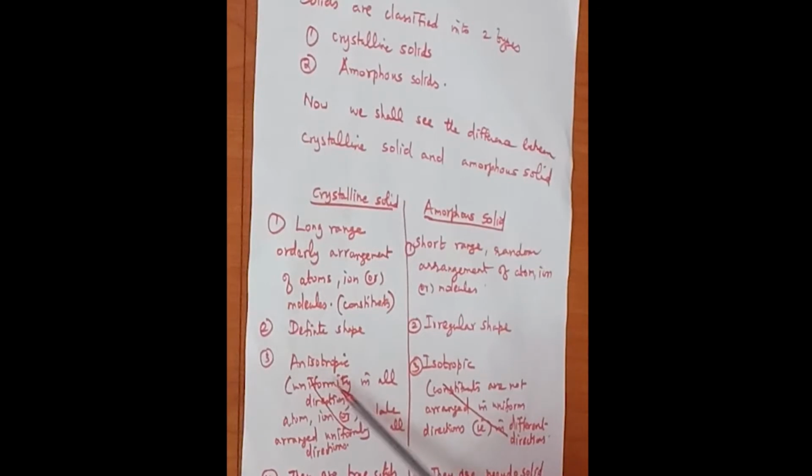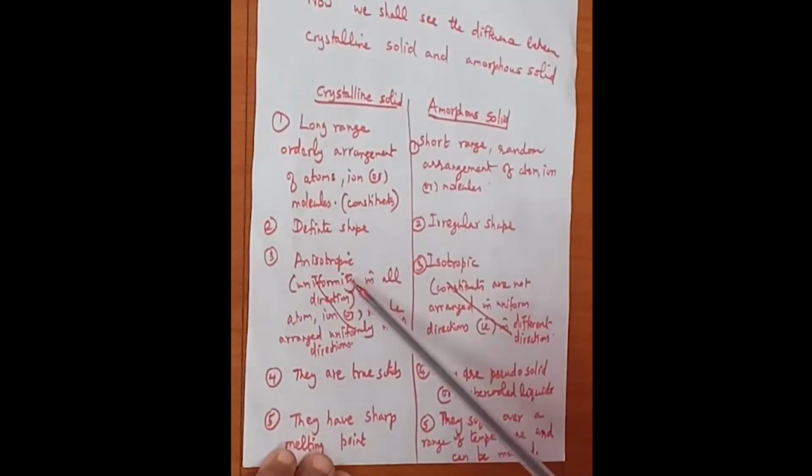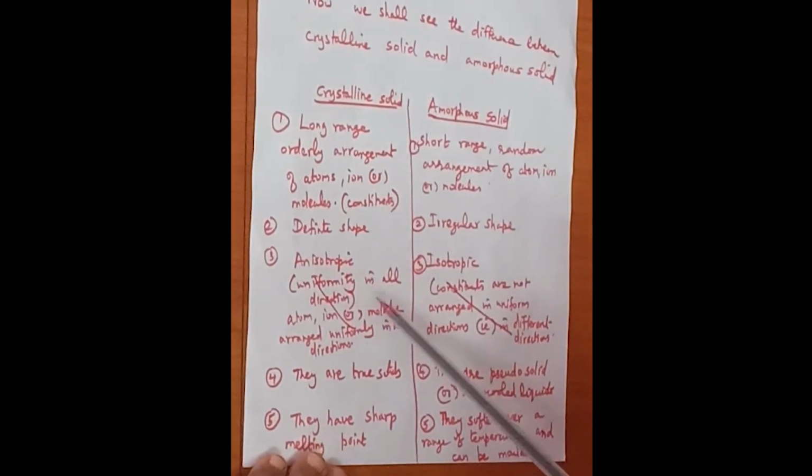The next property of crystalline solid is that crystalline solids are anisotropic. Anisotropic means the physical properties are not the same in all directions. Each physical property in a particular material is different along different directions.